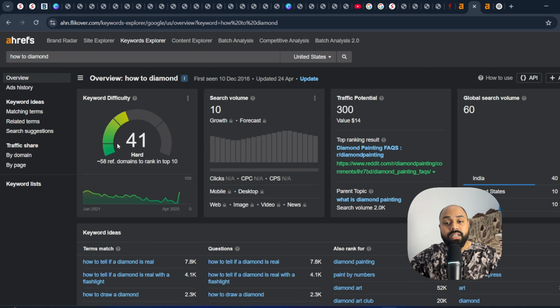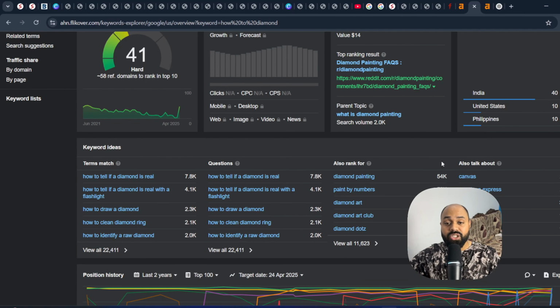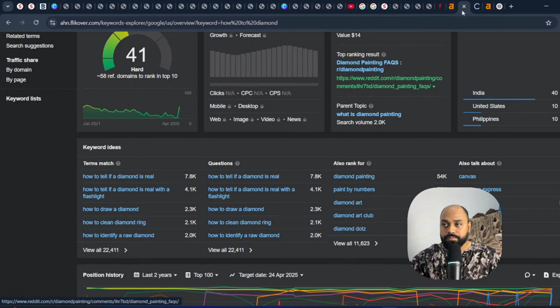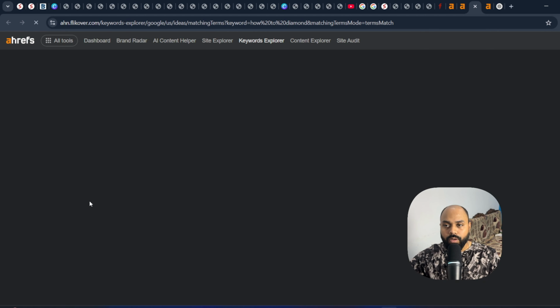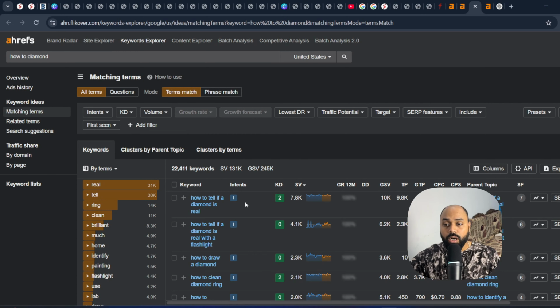It's showing us a difficulty of 41 right now, but as a new website, I won't recommend that you start working on this keyword. Instead, what we are going to do is apply some filters. We are going to do our keyword research smartly. So in this keyword ideas, you have to click on view all. And after that, it's going to show us a lot of keywords.